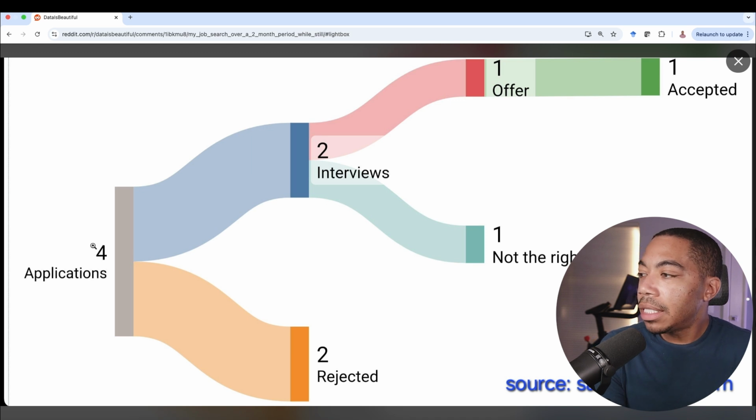And you can see the idea of a Sankey Plot is to show the flow of information. So in this plot, they're showing they have 4 applications. 2 of them were rejected. So you can see how we sort of flow to this terminus here. And then we have another node where we have 2 interviews, 1 offer, and then that offer was then accepted. And then another interview where after the interview, they were determined to not be a great fit, one way or the other. And so you can see how we can use this to show the flow of information, whether this is an interview process, whether this is an engineering process, or even a chemistry process.